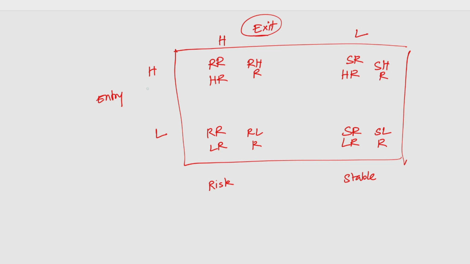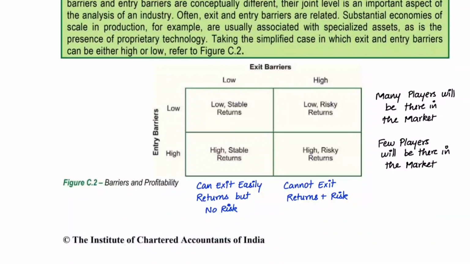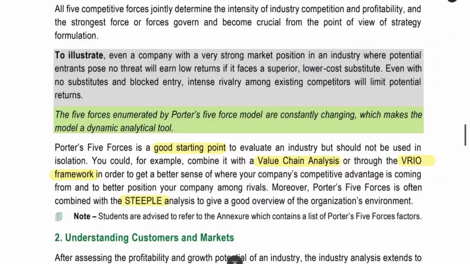When you have high exit barrier and high entry barrier, what will happen? Like that, they will ask the question. You can usually answer it using this graph. So here, if you see that, you can easily do this. That's all about this graph.